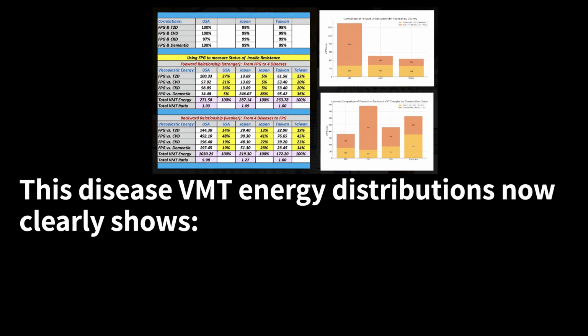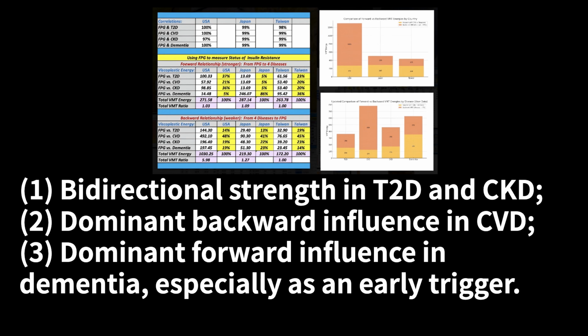This disease VMT energy distribution now clearly shows: 1. Bidirectional strength in T2D and CKD. 2. Dominant backward influence in CVD. 3. Dominant forward influence in dementia, especially as an early trigger.